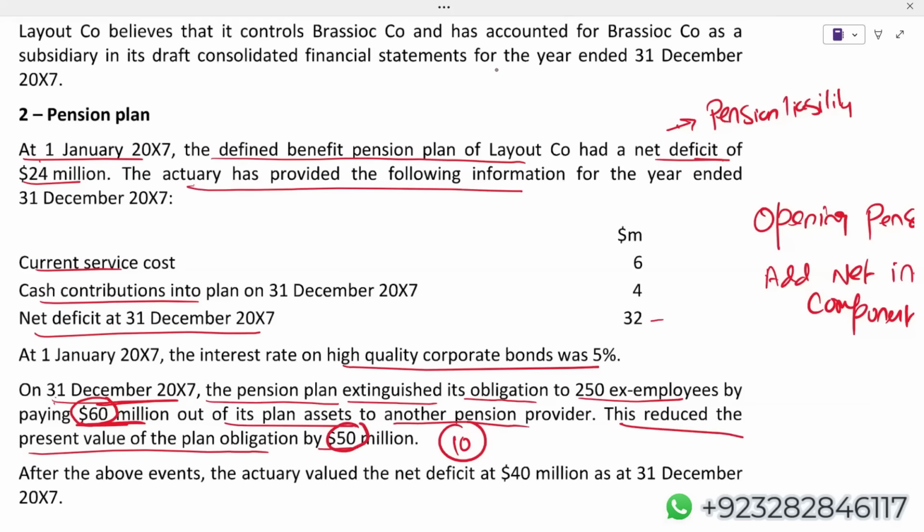So logically, there's a loss on curtailment and settlement. You can say that it's simply another term for past service cost. Loss on curtailment and settlement will increase your liability. It is past service cost, because we are paying 60, but the liability is being reduced by only 50.